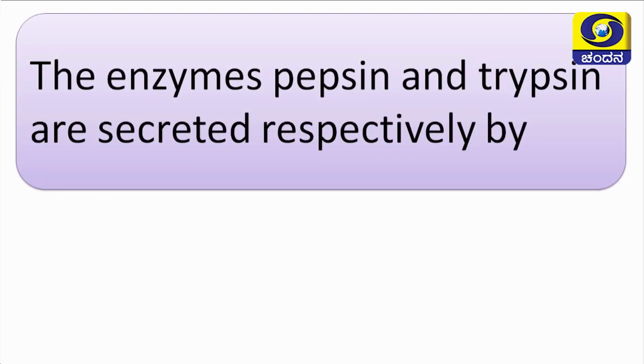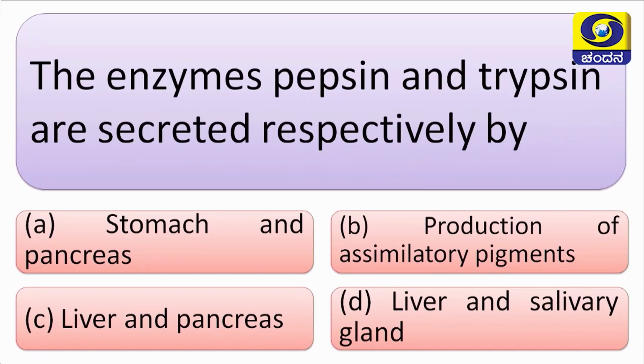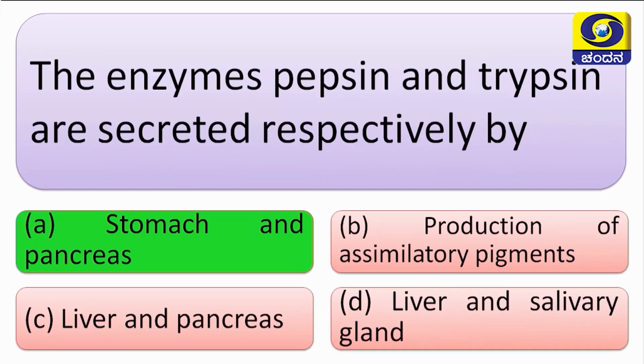Next question: the enzymes pepsin and trypsin are secreted respectively by, options are A, stomach and pancreas; B, production of assimilatory pigments; C, liver and pancreas; D, liver and salivary gland. Can you guess which is the correct answer? Your answer is correct. A is the correct answer. Stomach and pancreas, these two organs secrete pepsin and trypsin.